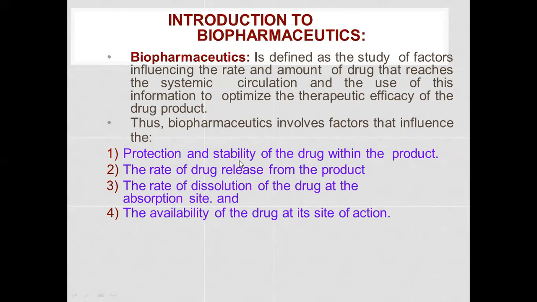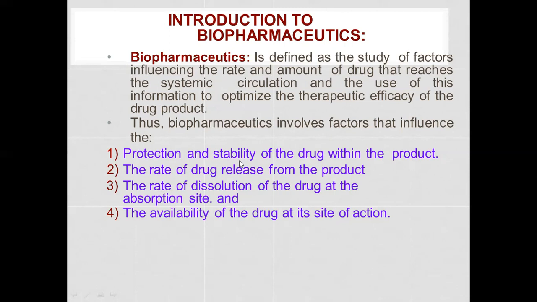Basically, as I have said, there are various factors like route. We have seen the oral route and the IV route; they have different availability of the drug. The same is true for dosage form; different dosage forms have different availability. Once you know those factors, and how chemical or other physiological factors affect them, we can overcome them and optimize the final therapeutic efficacy.